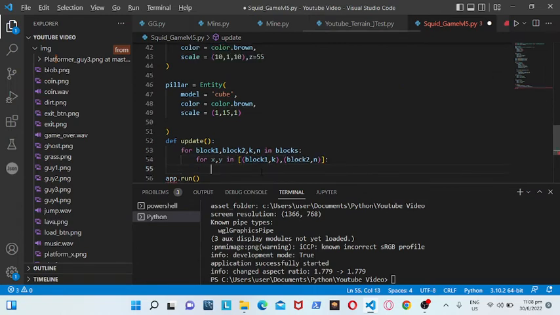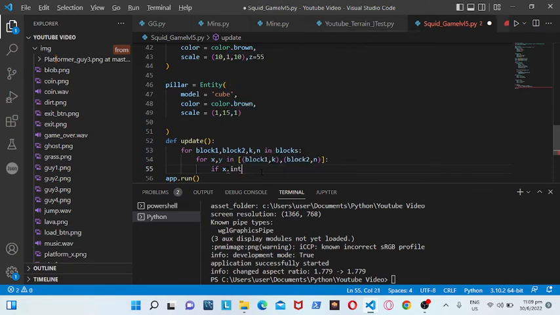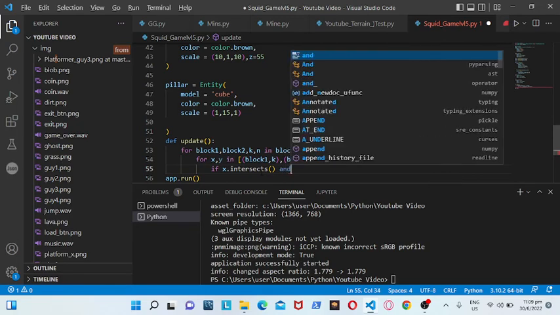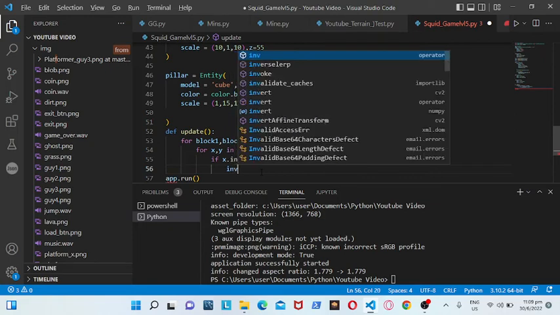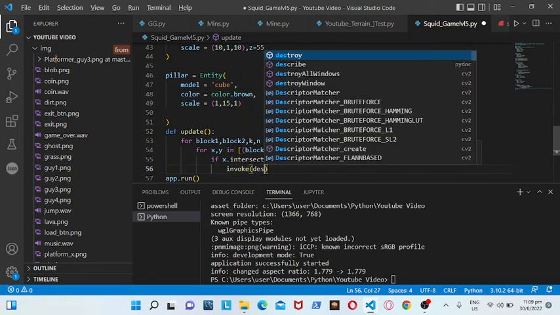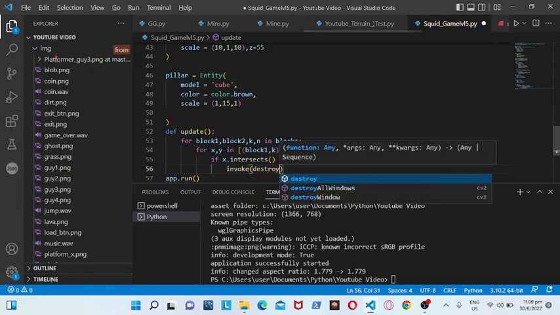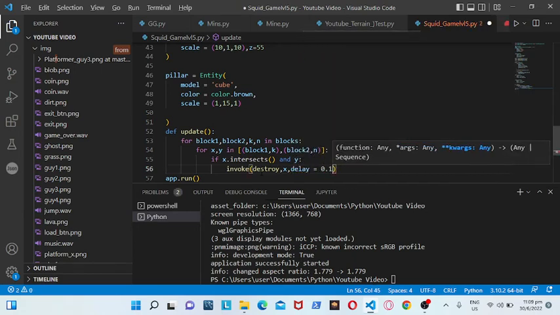Now we would do an if X dot intersect and Y, then we would invoke destroy X and delay is equal to 0.1.